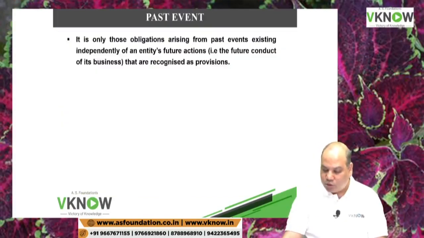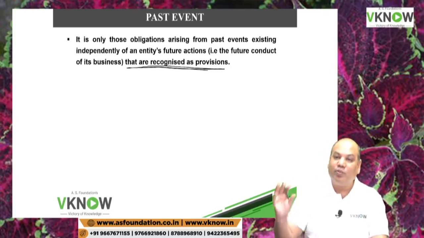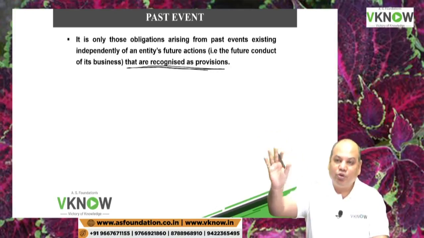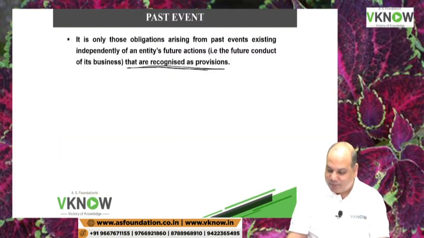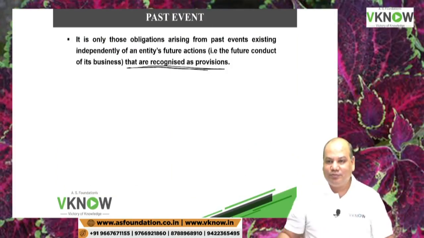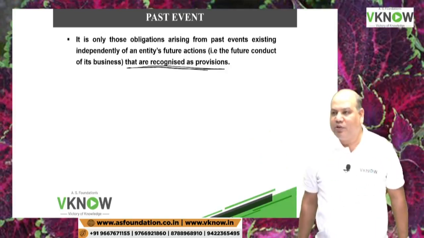It is only those obligations arising from past event existing independently of the entity's future action that are recognized as provision. So the institute will try to trap you. They will give you stories about future. We don't create provision for future event. Okay. The institute will say the company will make a provision for future operating loss. That means you will make a provision for next year loss. Can I do that? No, because there is no past event, there is no obligation.